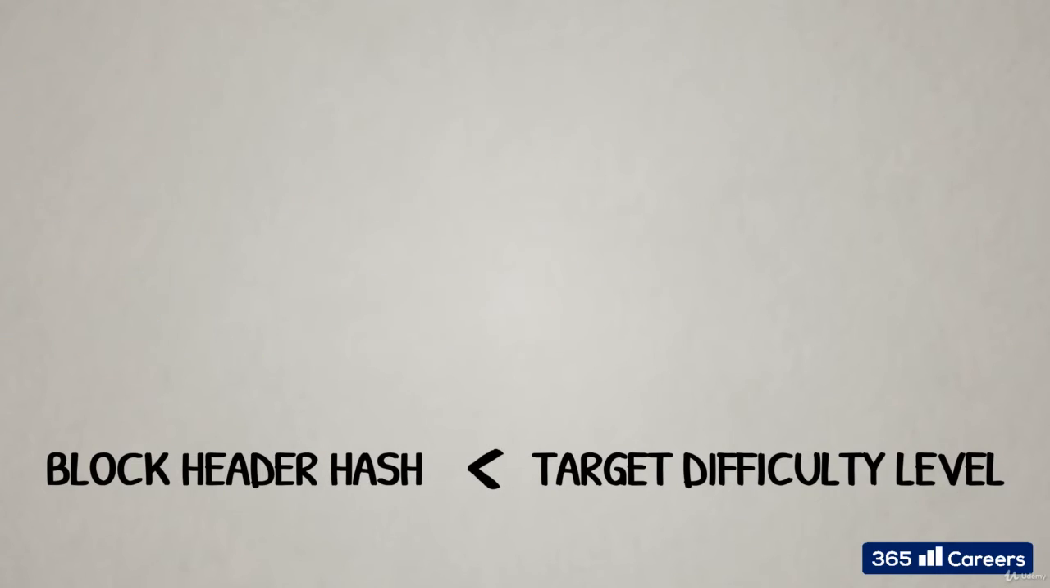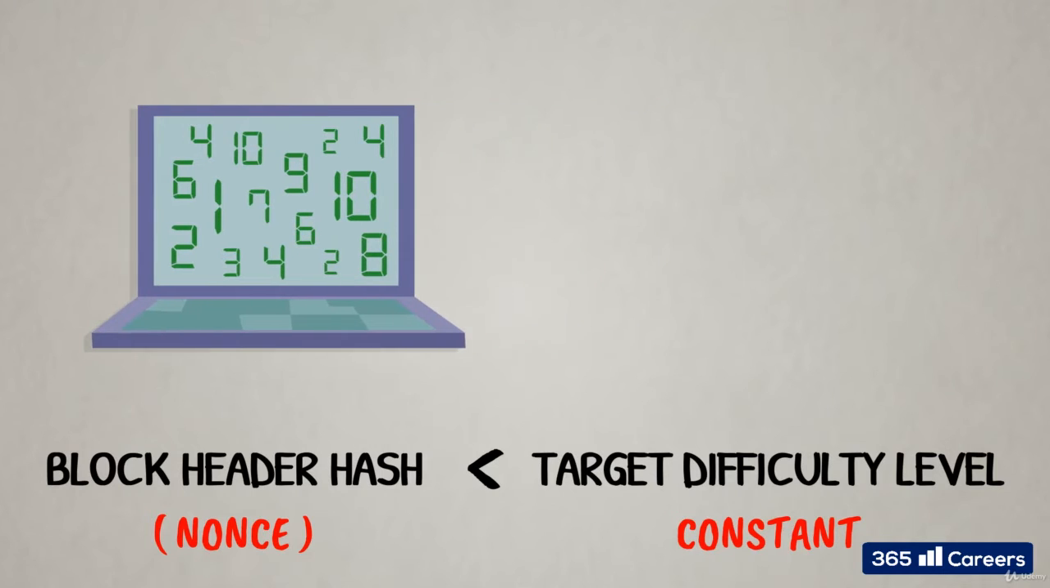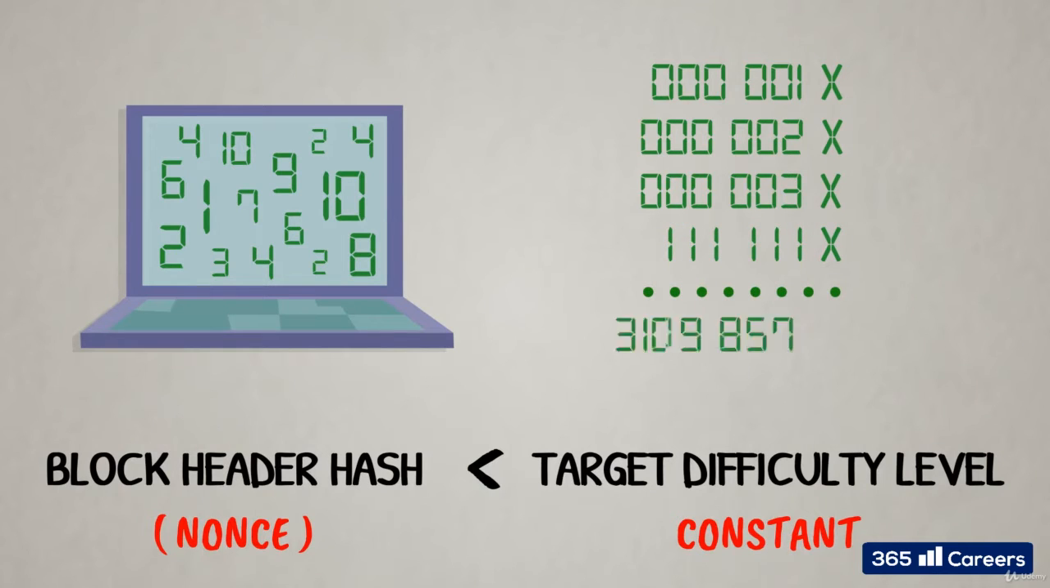Here's how this idea works in practice. Miners need to find a nonce, that is, a random number, for which the block hash is less than the specific target difficulty level. You can think about target difficulty as a fixed number, or a constant, and hence the nonce is the only component of randomness in this calculation. The process is done by trying different values for the nonce repeatedly until a satisfactory hash is found.